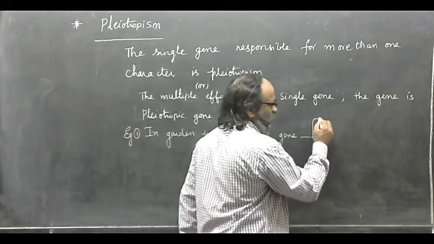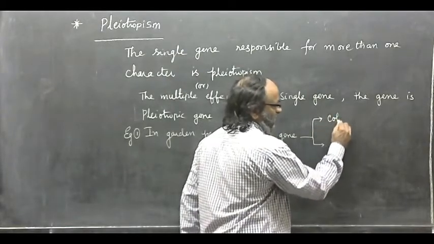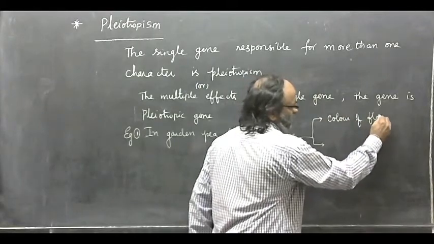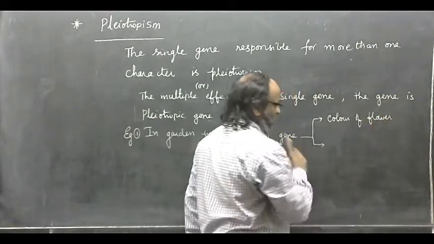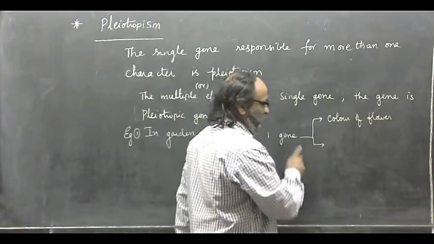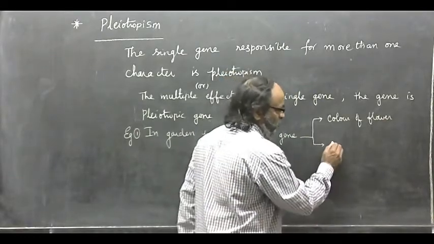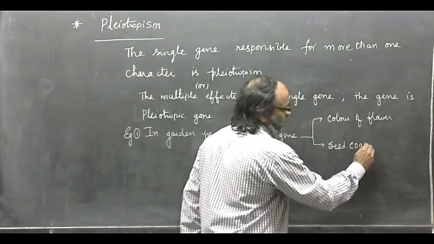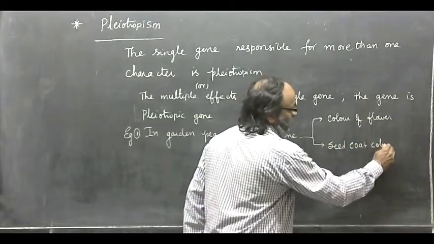What are those? The color of the flower in a cotton pea plant is under the control of a single gene, and the same gene controls the seed coat color in the cotton pea plant.